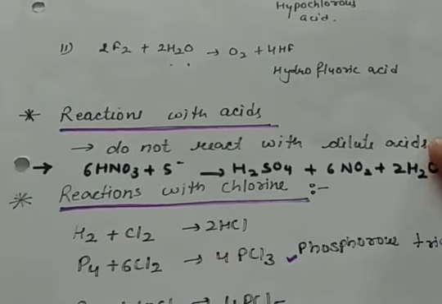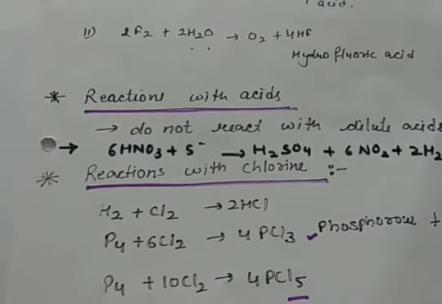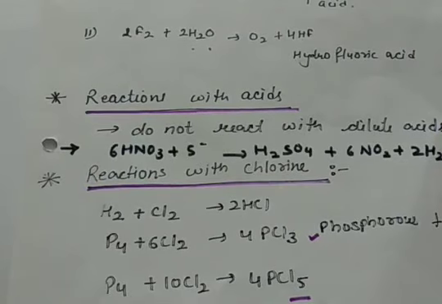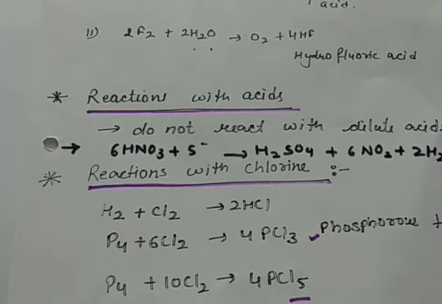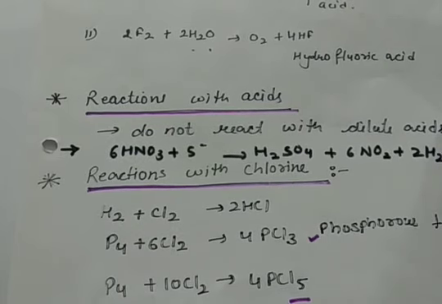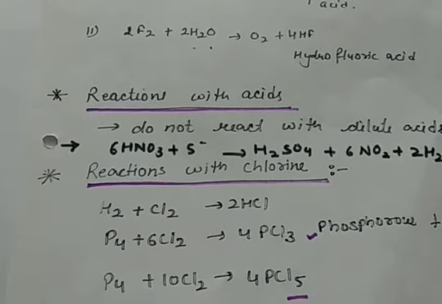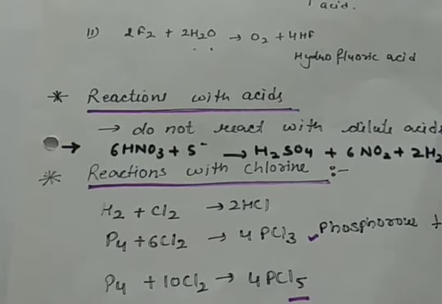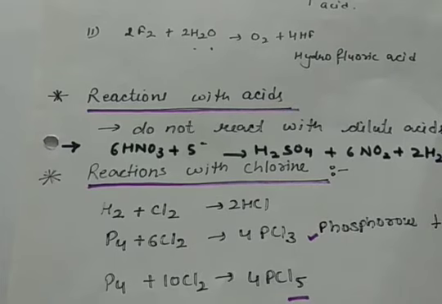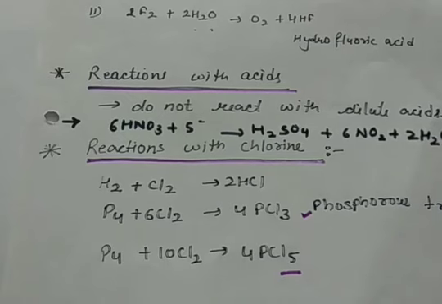Then we have reactions with chlorine. When non-metals react with chlorine, they form chloride compounds, like H2 reacts with chlorine and forms HCl. P4, that is phosphorus, reacts with chlorine and forms phosphorus trichloride and phosphorus pentachloride.